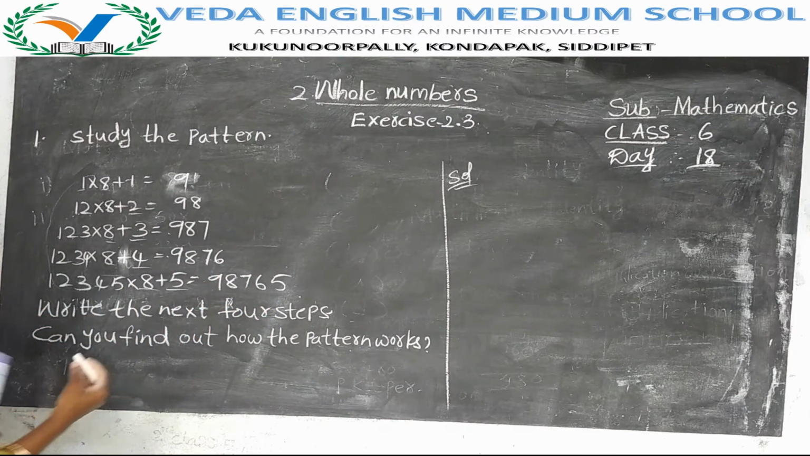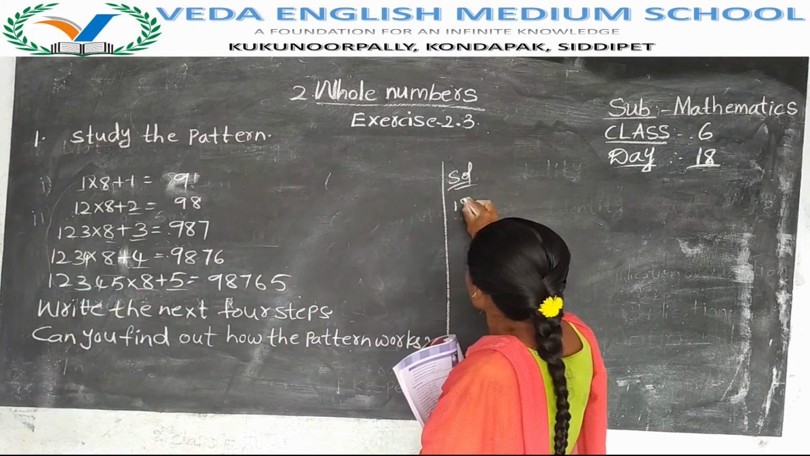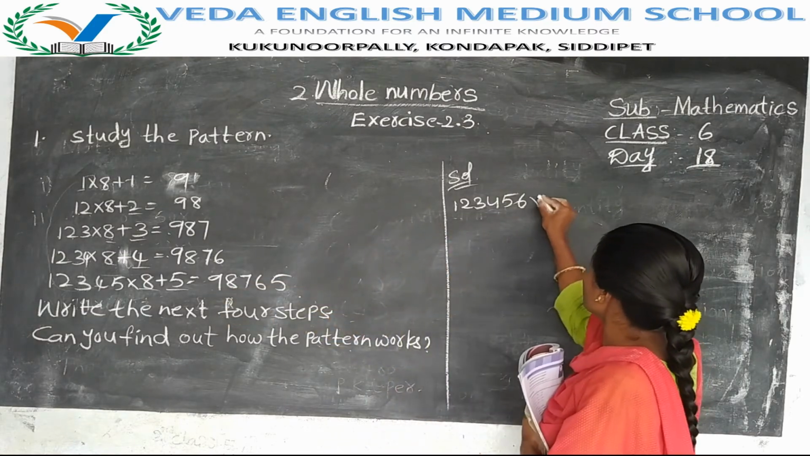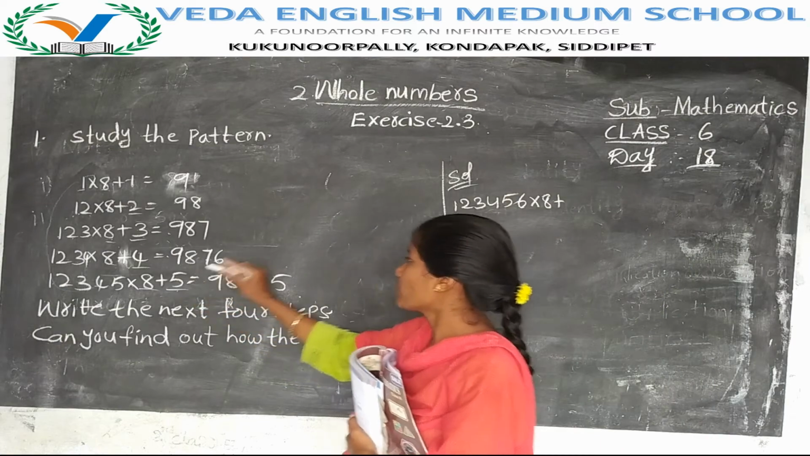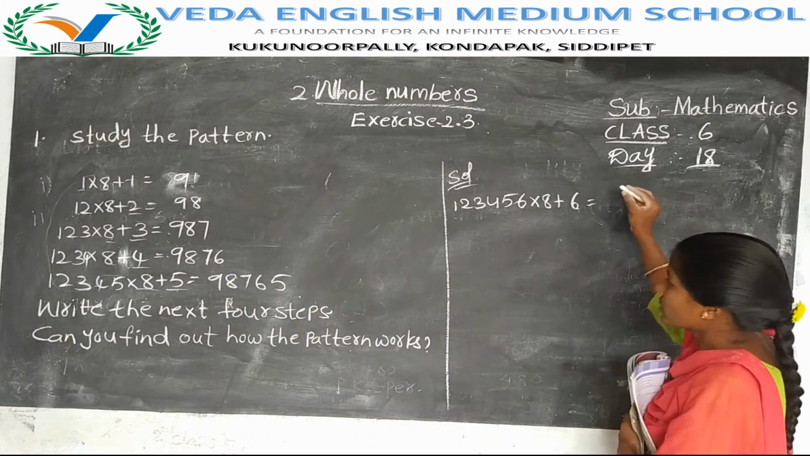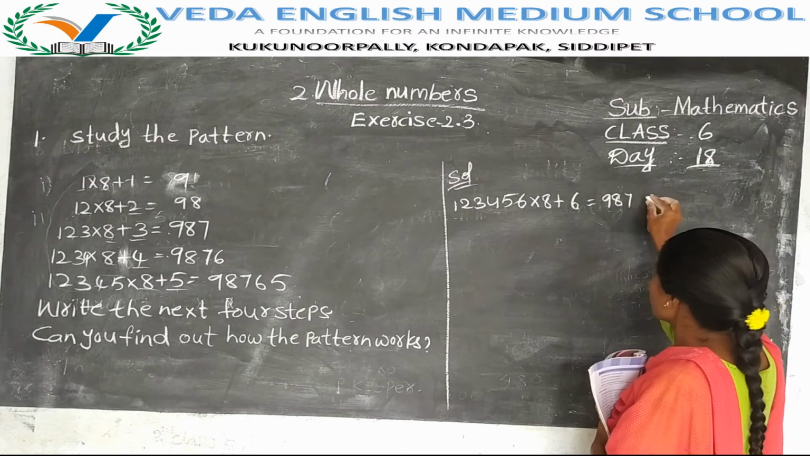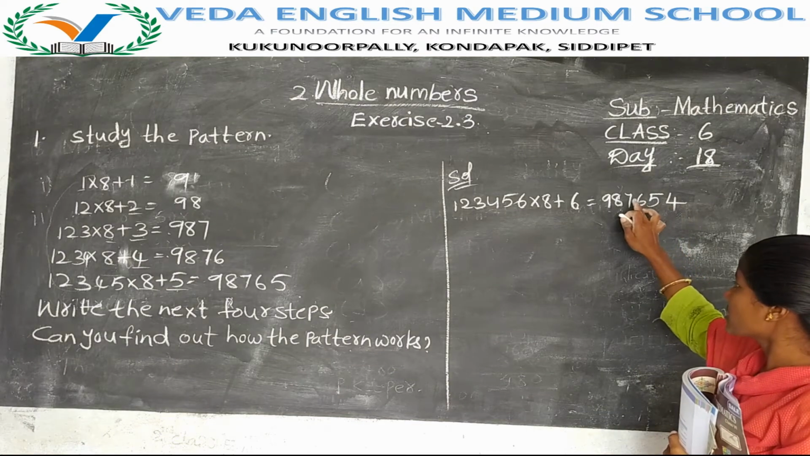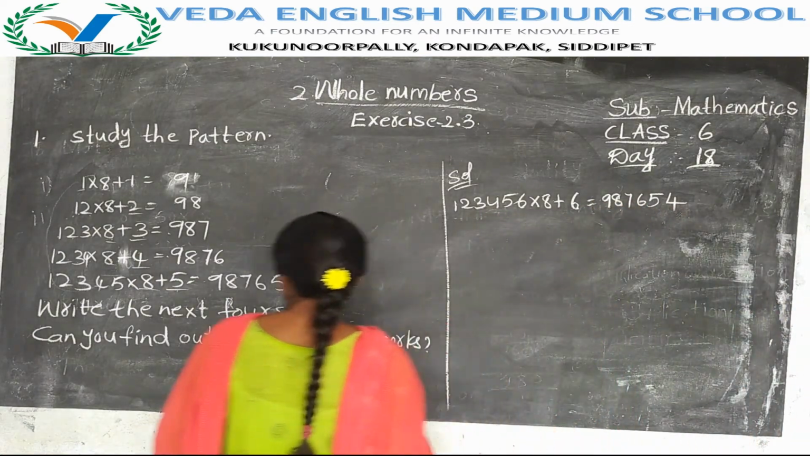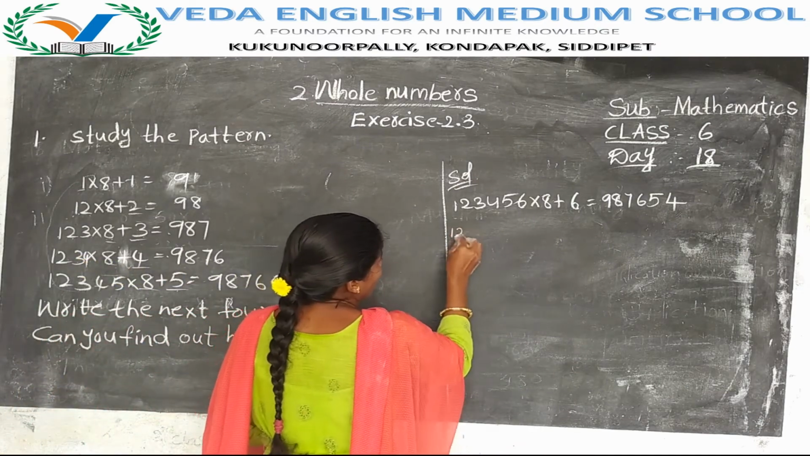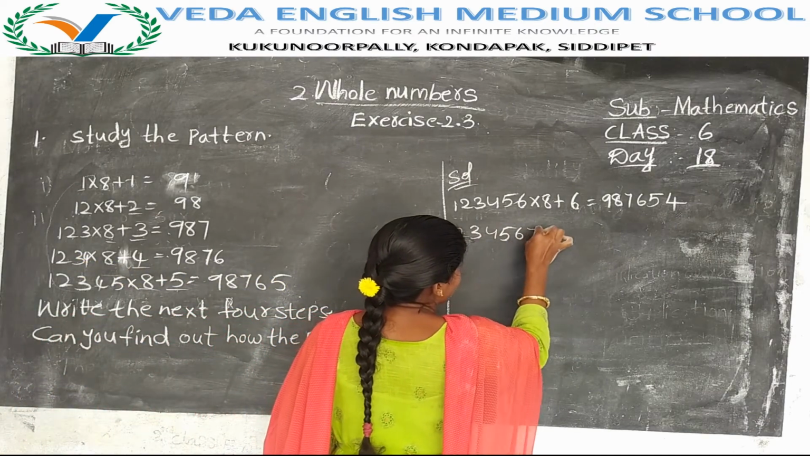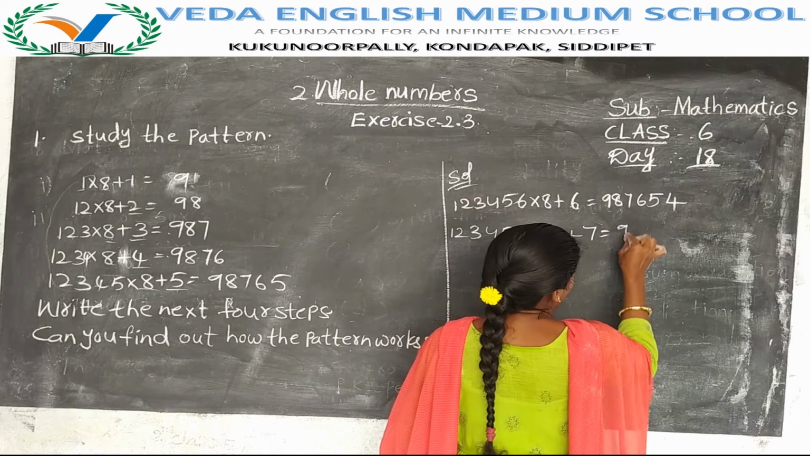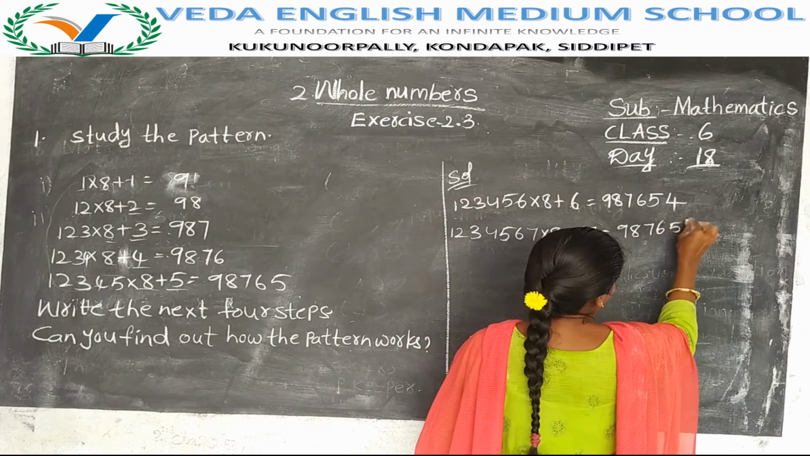Then next 4 steps means what you have to increase here? Solution: 1 2 3 4 5 6. Here we got up to 5, so 6 into 8 plus, you have to write 6. Then that gives 987654, that means 456789. Next, they asked to write 4 steps. One has completed. Next one, 1234567 into 8 plus 7, after 6 the next number is 7. So we have to write it. We'll get 9876543.